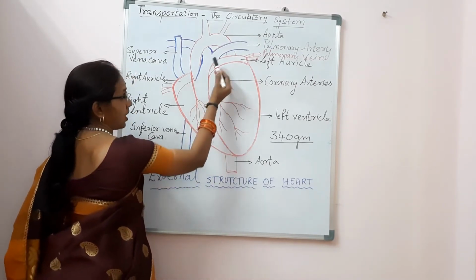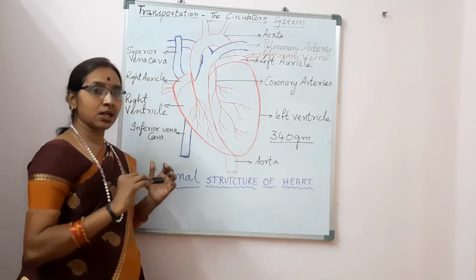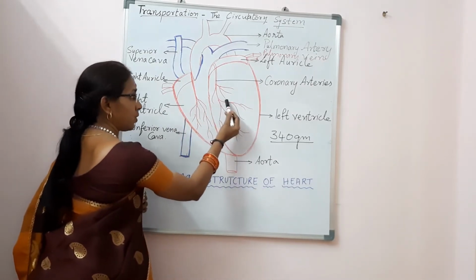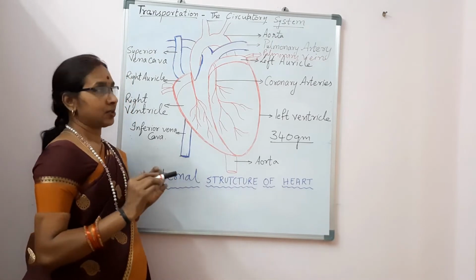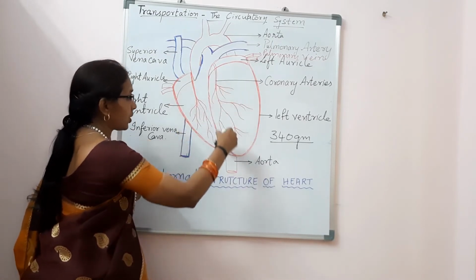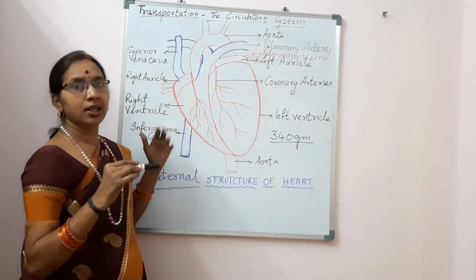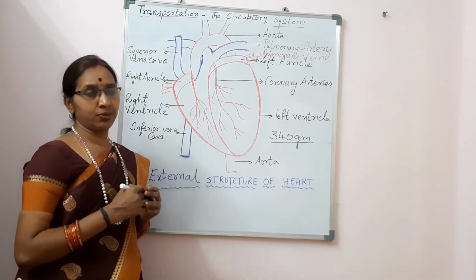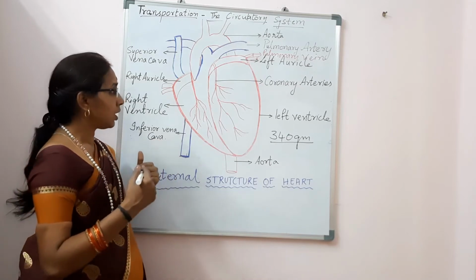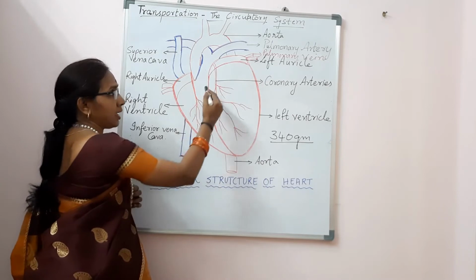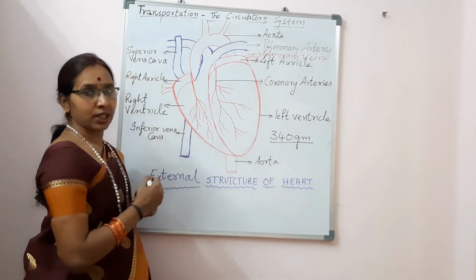The upper 2 are known as the auricles, also known as atria, and the lower 2 are known as the ventricles. So the heart has 2 auricles and 2 ventricles. The right side has the right auricle and the right ventricle, and the left side has the left auricle and the left ventricle.